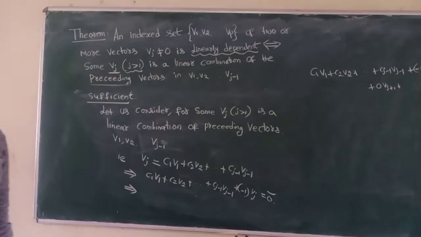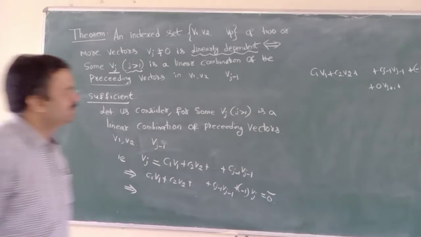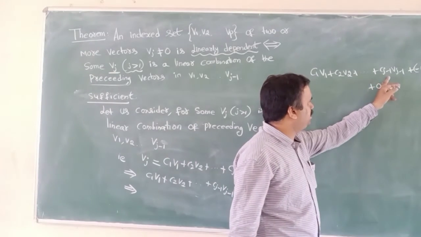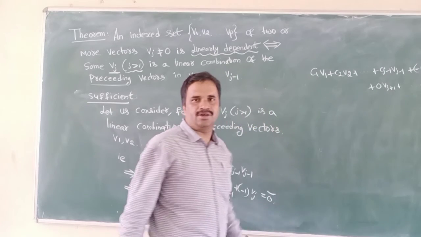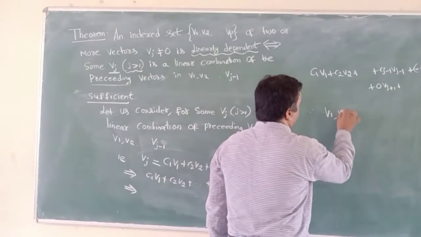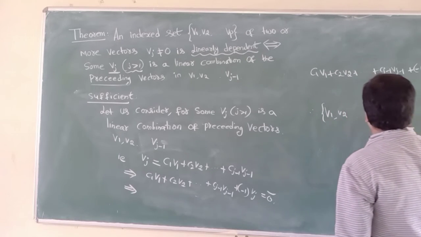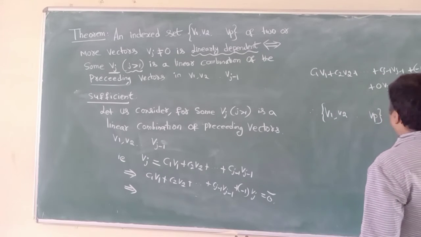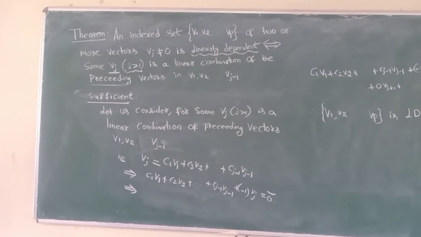So some coefficients are equal to 0, and of course some coefficients are not equal to 0: C1, C2, so on, Cj minus 1, and minus 1. These coefficients are not equal to 0. So I can say this indexed set of vectors v1, v2, so on vp is linearly dependent.